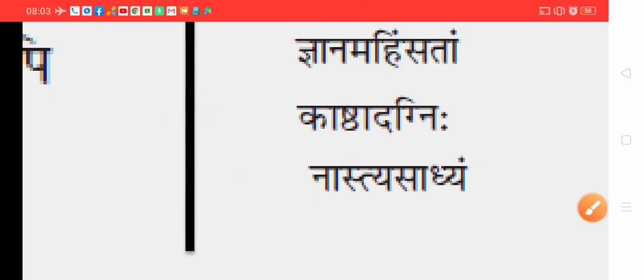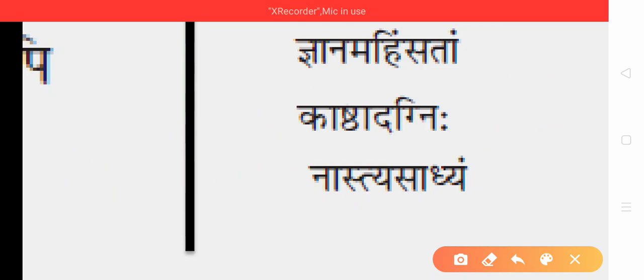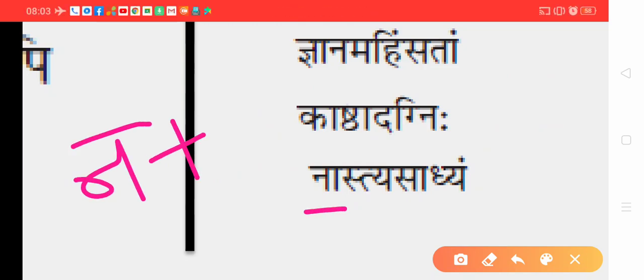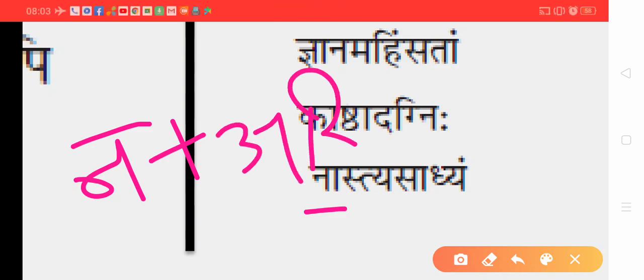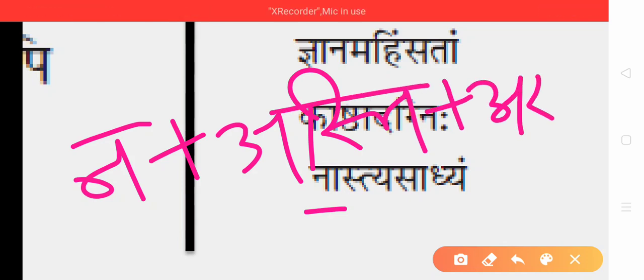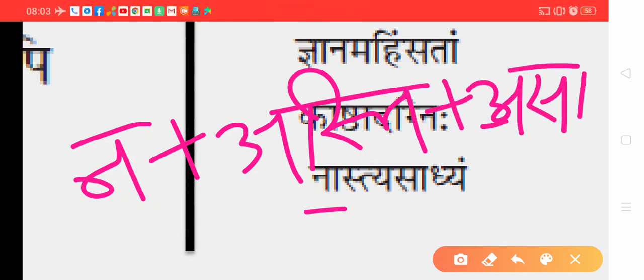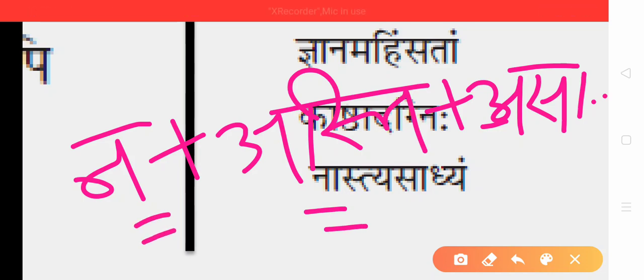Nastyasadhyam. Here you see a matra, then the first word will be na plus asti. Na plus asti plus asadhyam. Okay. Now let me explain. Here you see in a matra, here no, a vowel is there and an o.